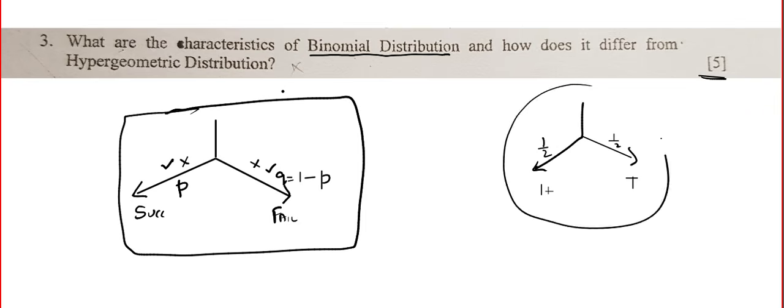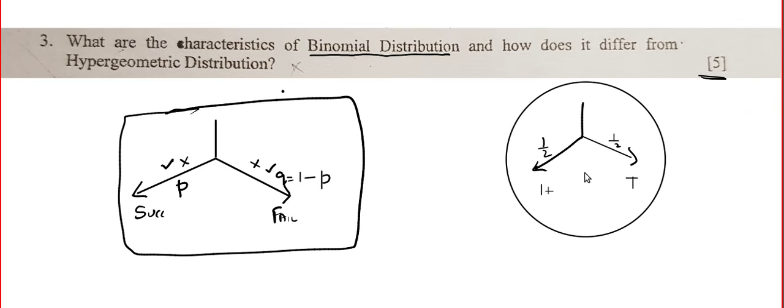Now imagine you toss the coin again and again, n independent trials. That's it. Now the Bernoulli trial has become a binomial distribution.